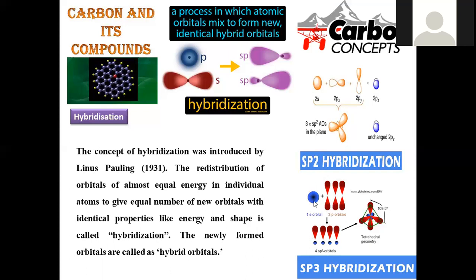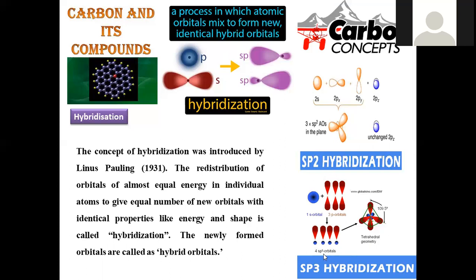And go with sp3, where the s orbital with px, py, and pz, 3 orbitals, are mixed, and 4 equi-energetic, equi-sized sp3 hybridized orbitals will be generated. This is the process of mixing of orbitals. Even though atomic orbitals have distinguishable energy, some lower and some higher, by intermixing them they are converted into orbitals of equal energy and equal dimensions. This is the concept called hybridization, given by Linus Pauling.